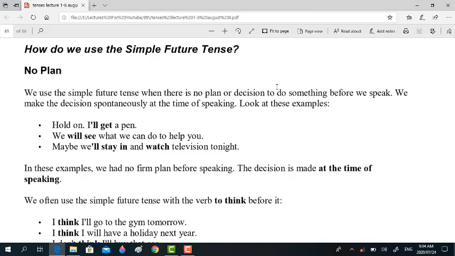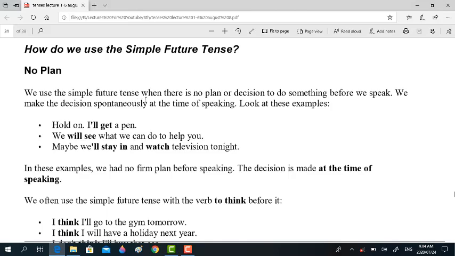If you did not know, you should say, I will go and bring some then. If this had been planned, you would say, I'm going to get some, because it was planned. Since it was not planned, you should say, I will get some from the store then, right?